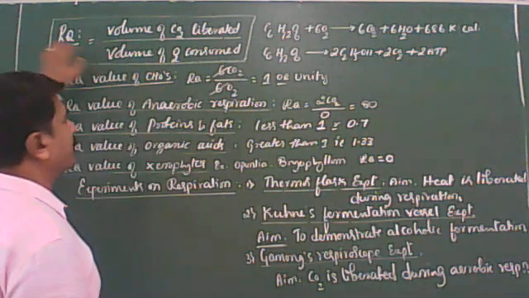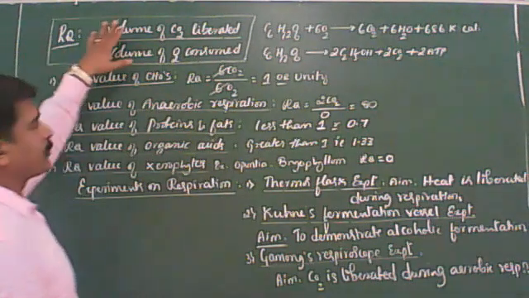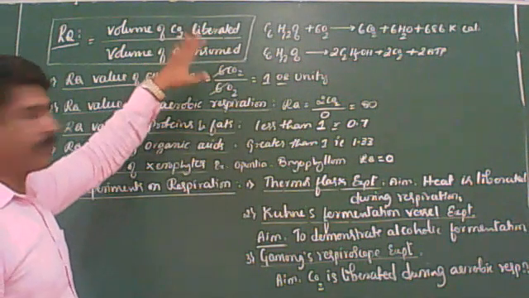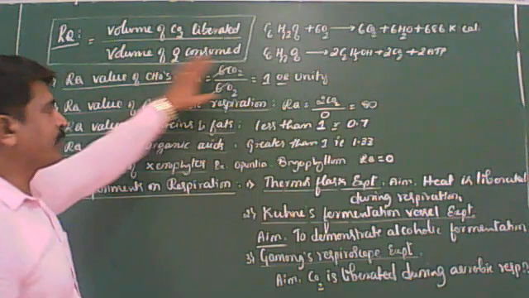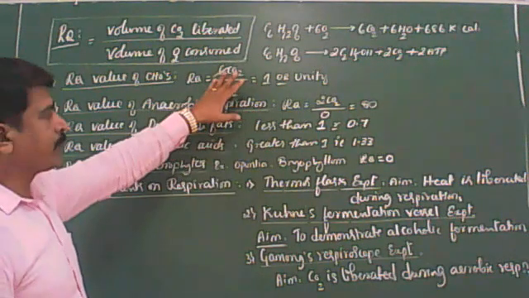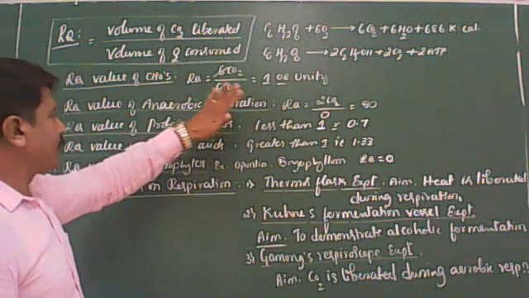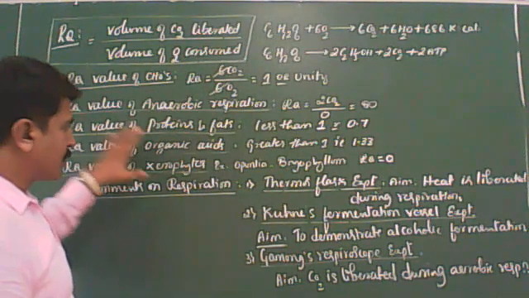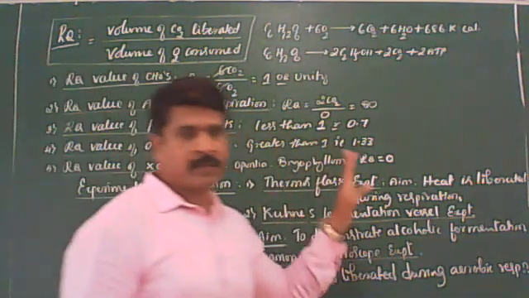So here you remember the RQ values. If you remember this, it is easy to write the definition. RQ values of different kinds of substances you should remember: carbs 1 or unity, anaerobic infinity, proteins and fats less than 1, organic acids more than 1, xerophytic plants 0.